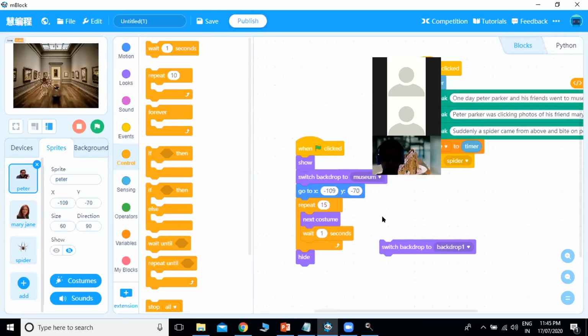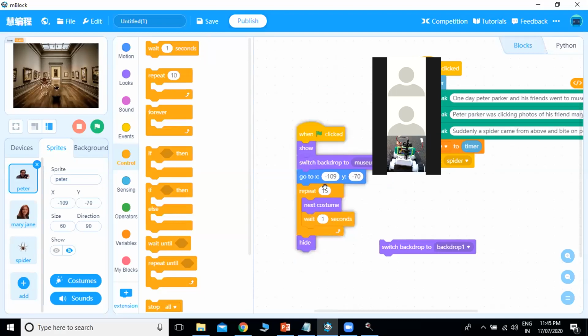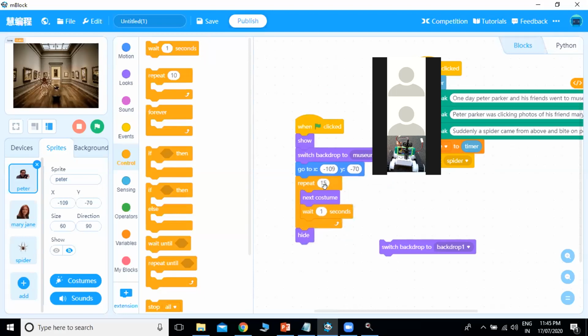Hello, Pooja ma'am. Can we increase that repeat statement so that we can see Spider and Peter together? Yes, yes. We will keep it for 20. Okay, ma'am.